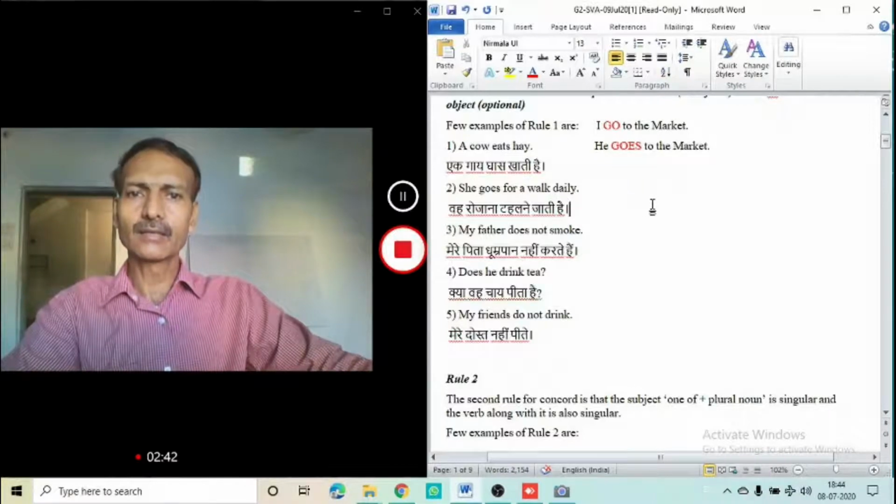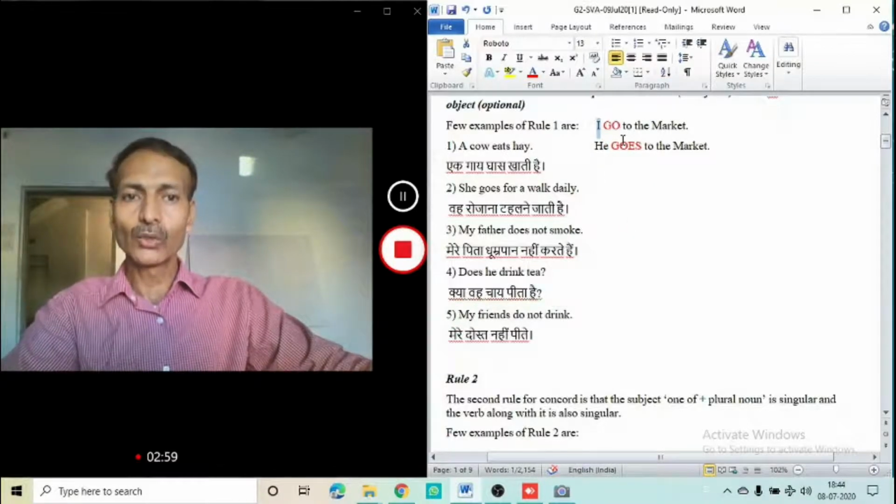In this case, you can see the subject here is I, which is highlighted with blue, and you can see in the next sentence the subject is he, it is third person, and I is first person. With I, go is used, which is highlighted go, you can see the cursor here, and with the help of cursor I am showing goes in the next sentence, which is used with this particular pronoun he, or you can say third person he, she, it.